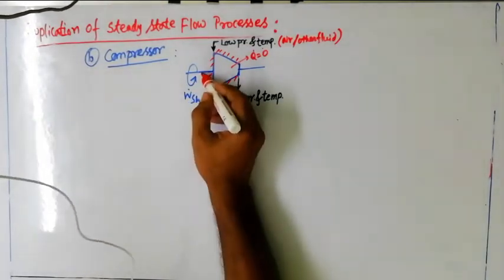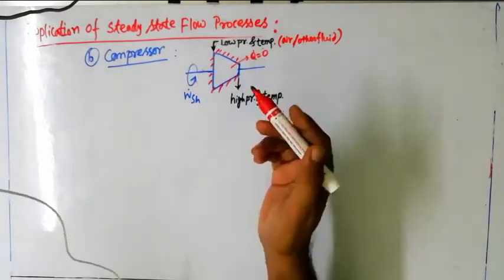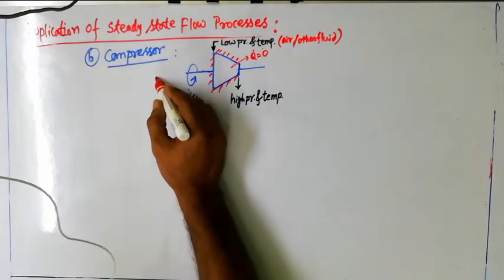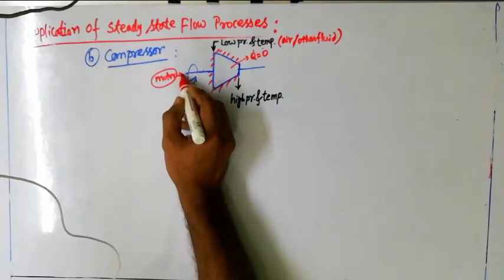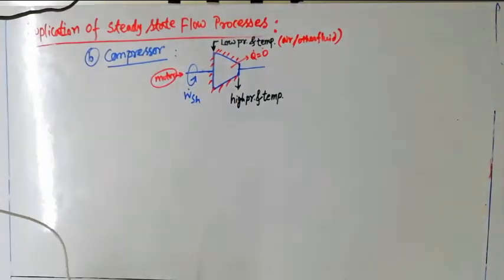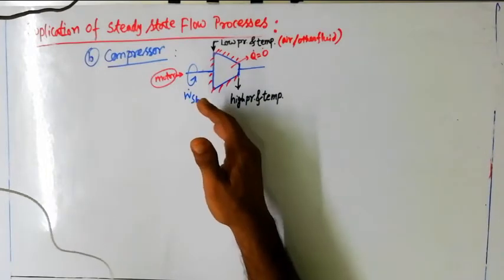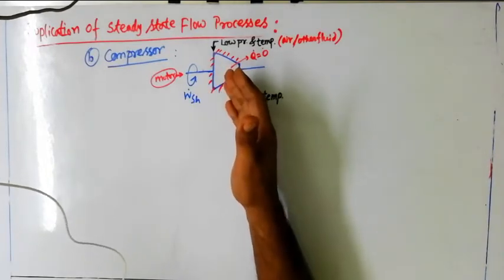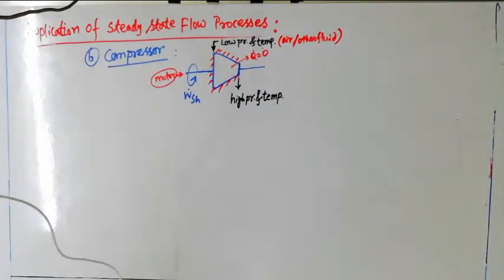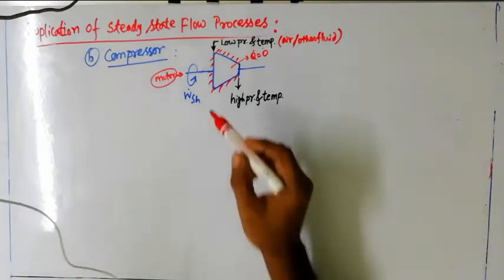That means while the compressor operates, you have to connect a motor there, an electrical motor, giving motion to the compressor. So it needs a work input. If you don't supply the work input to the device, it will not run at all.